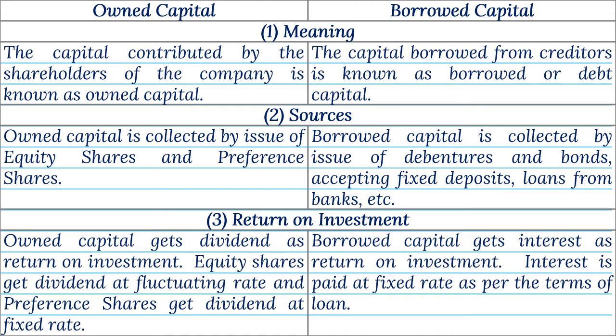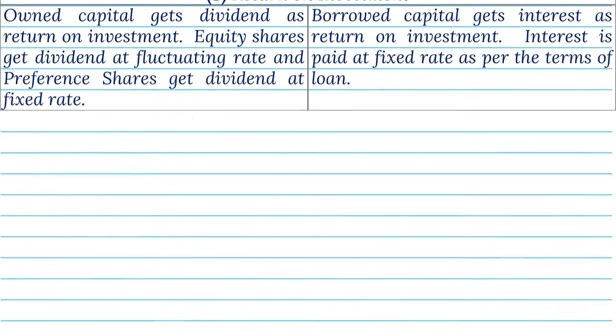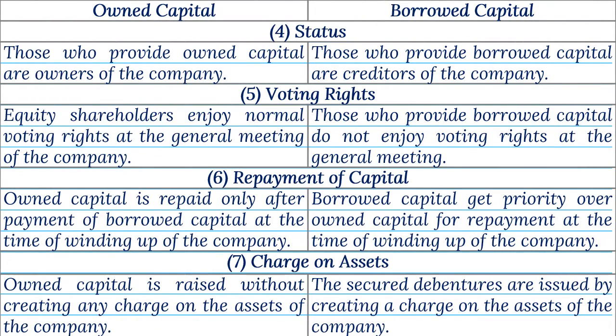3. Return on investment. Own capital gets dividend as return on investment. Equity shares get dividend at fluctuating rate, and preference shares get dividend at fixed rate. Borrowed capital gets interest as return on investment. Interest is paid at fixed rate as per the terms of loan. 4. Status. Those who provide own capital are owners of the company. Those who provide borrowed capital are creditors of the company.